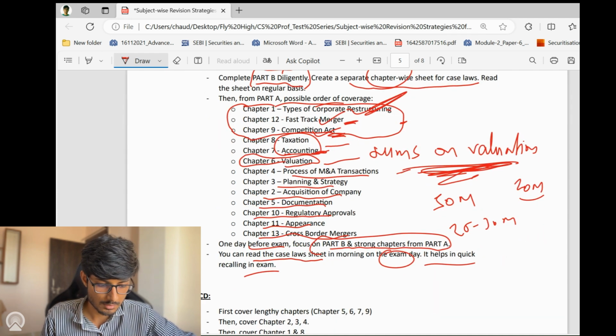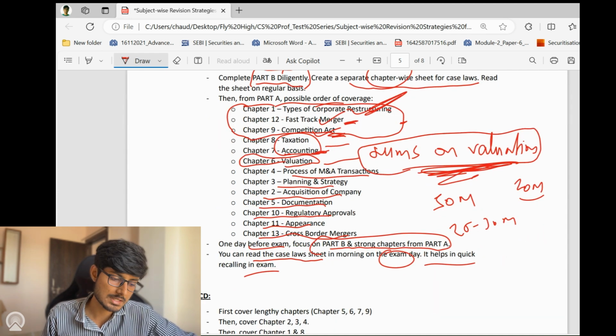And for this document containing sums on valuation, please feel free to drop me a message on WhatsApp.